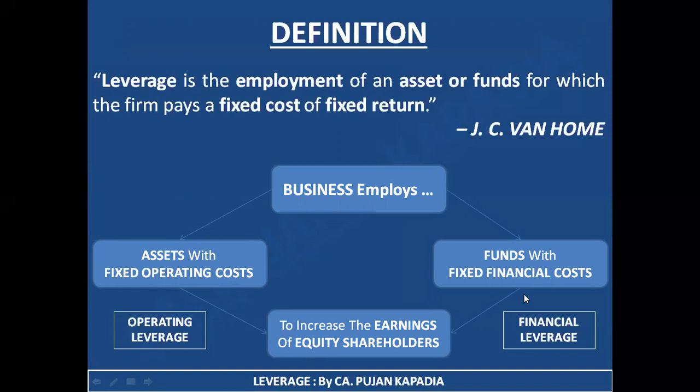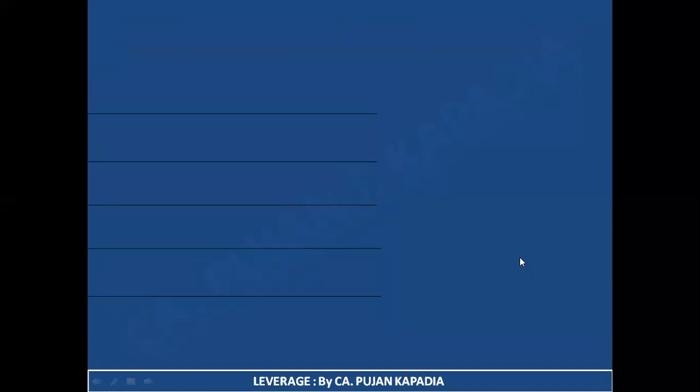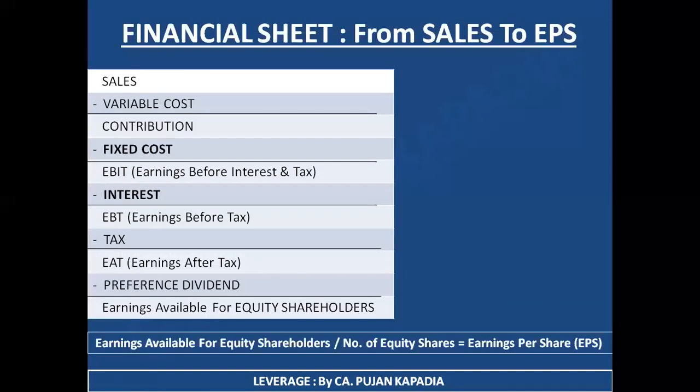And whenever I'm talking about financial leverage, I'm talking about the fixed financial cost. That is nothing but our interest. So here we need to understand two important words: one is fixed cost and second is interest. Now let's recollect it with this particular table. Now, first of all, where is my fixed cost?